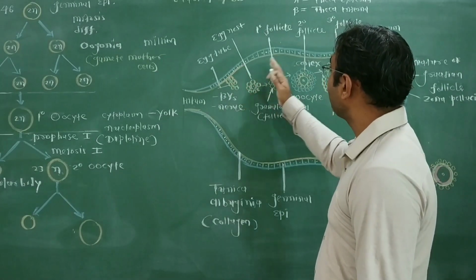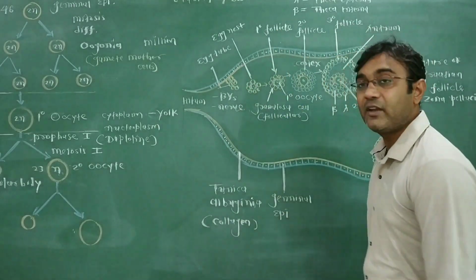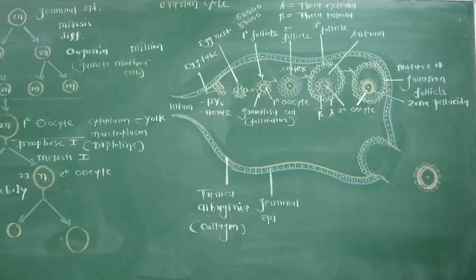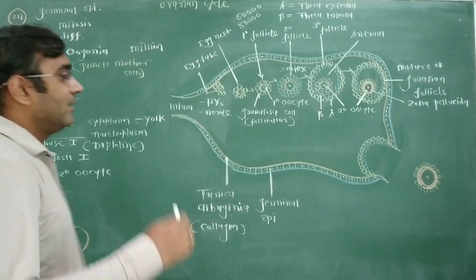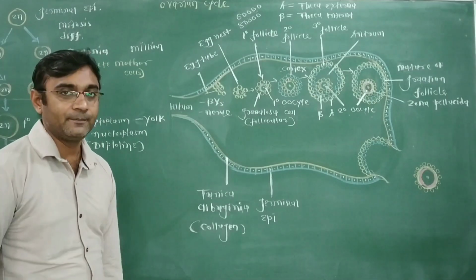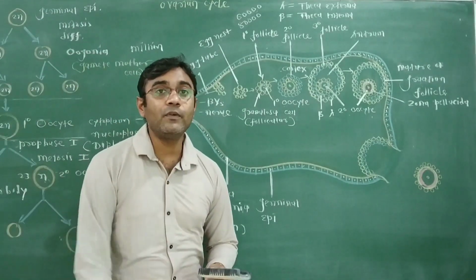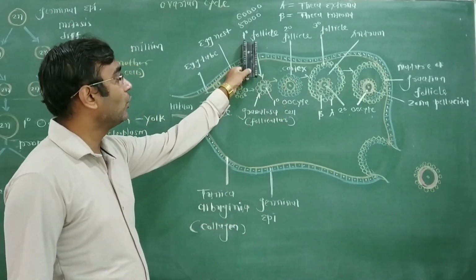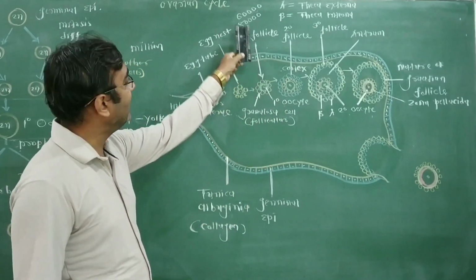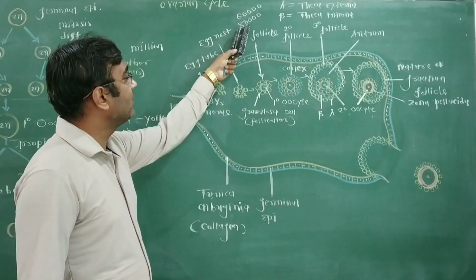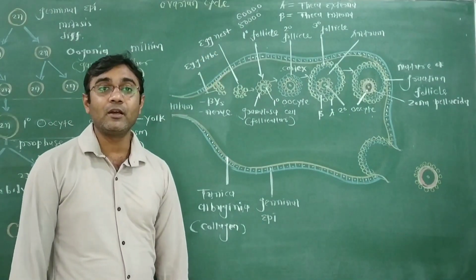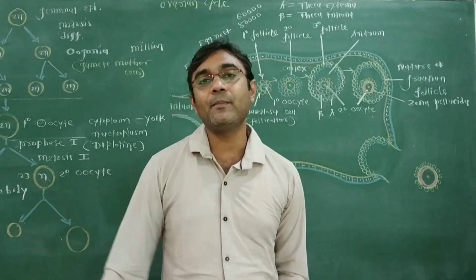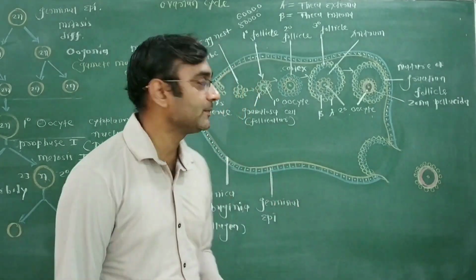From birth up to puberty, many primary ovarian follicles are reduced and degenerate. So as age progresses and the female reaches puberty, in each ovary, in place of many lakh primary ovarian follicles, just 60,000 to 80,000 primary ovarian follicles are left.